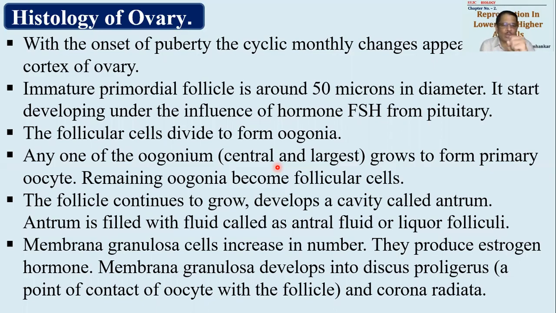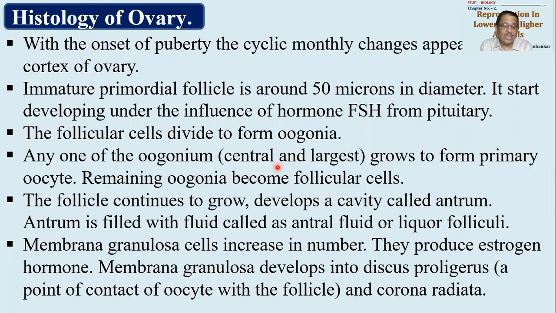Now remember, there was a central cell, primary oocyte, surrounded by follicular cells or oogonia. These oogonia started separating. Whenever they separate, few oogonial cells remain attached to the primary oocyte, and few oogonial cells will try to become follicle covering.